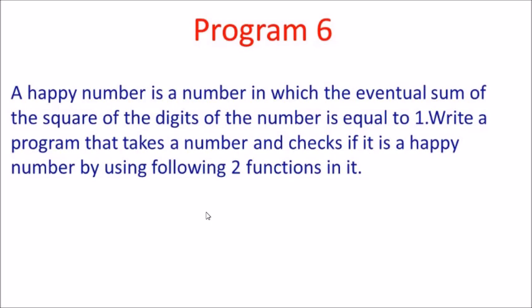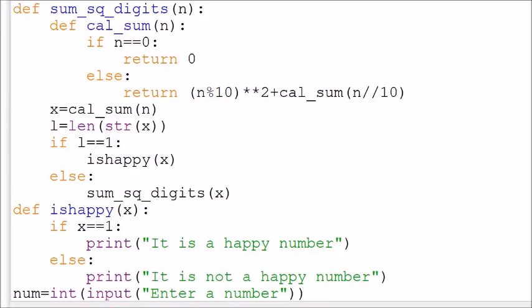Now again it is a 3-digit number, and we have to convert it into a 1-digit number. So the square of 1 is 1, the square of 0 is 0, the square of 0 is 0. When we add all together, it results in 1, a single digit, and if it returns 1, it is a happy number. So this program can be written like this.